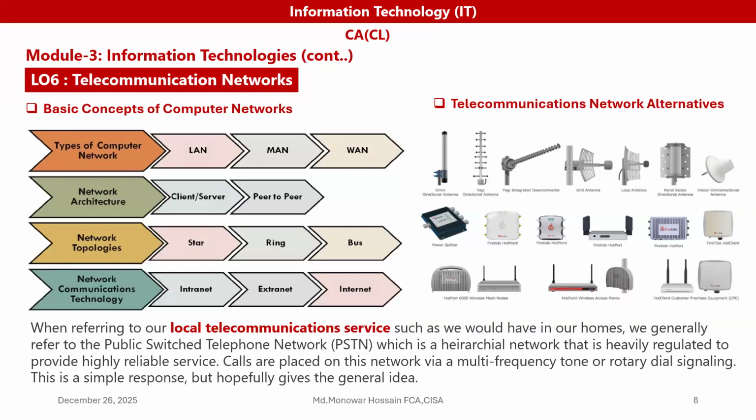And if you see the network architecture, here the client-server architecture as well as peer-to-peer network architecture. Then if you see the network topologies, there are different types of network topologies we have: star, ring, bus, mesh, etc. Tree we will learn later on.